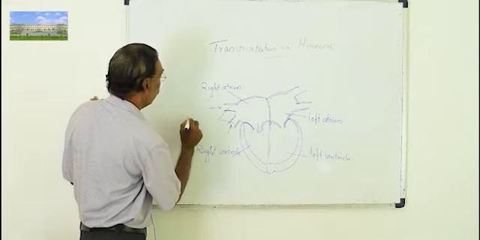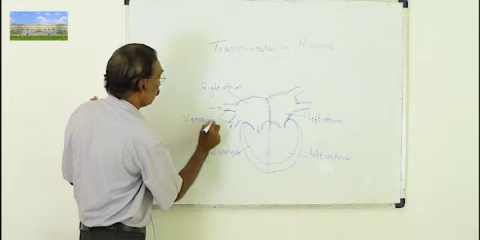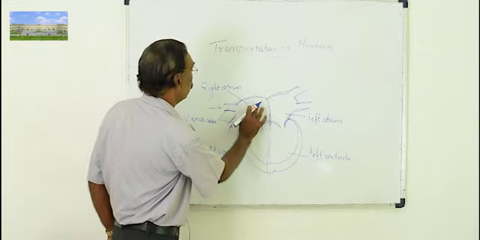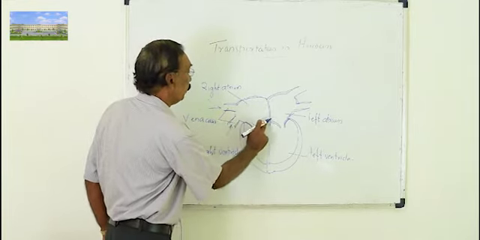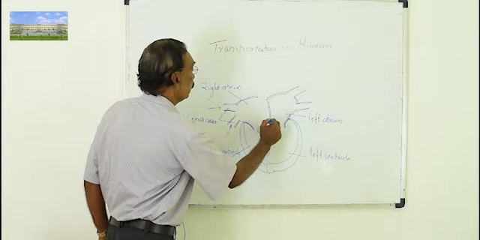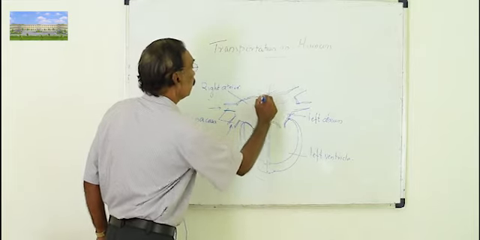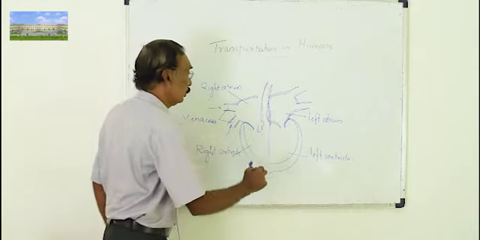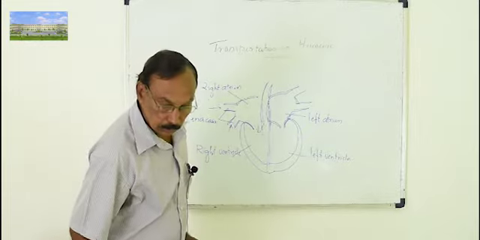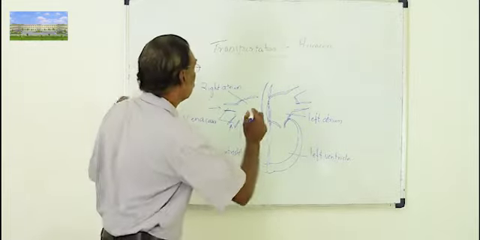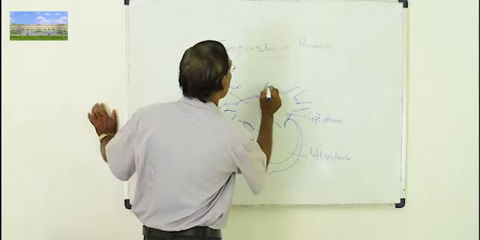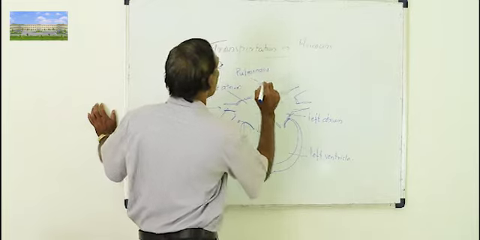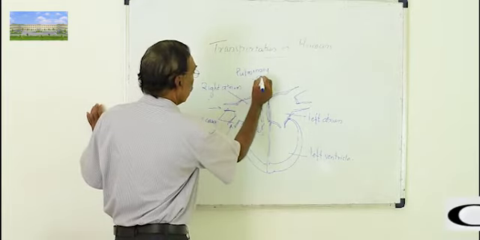Superior and inferior vena cava. And from here, from the right ventricle, this blood vessel starting from the right ventricle is called the pulmonary artery. Pulmonary means always related to the lungs. It is called pulmonary artery.